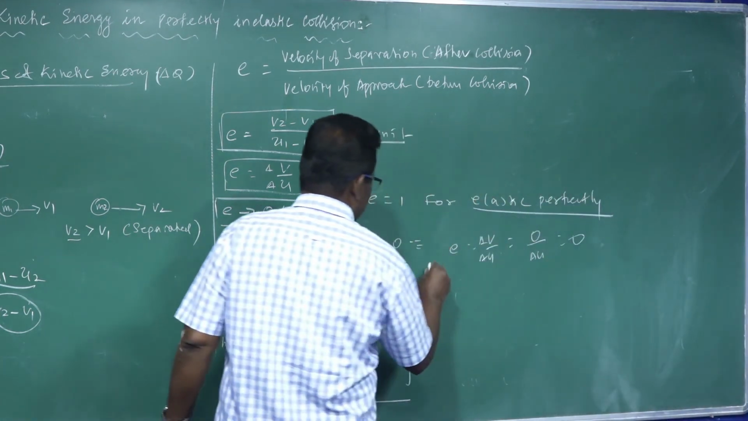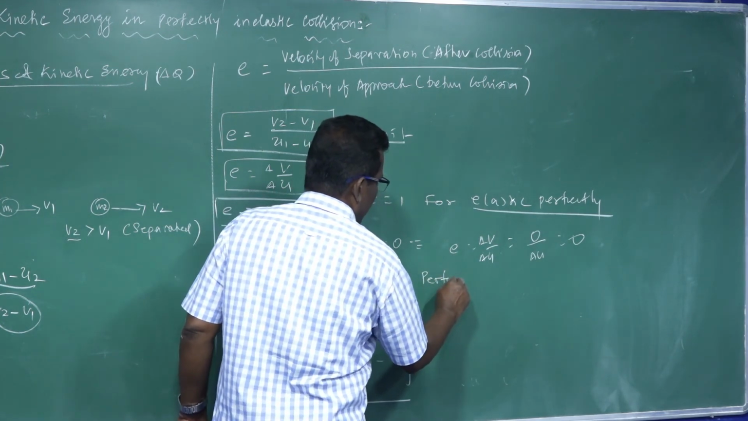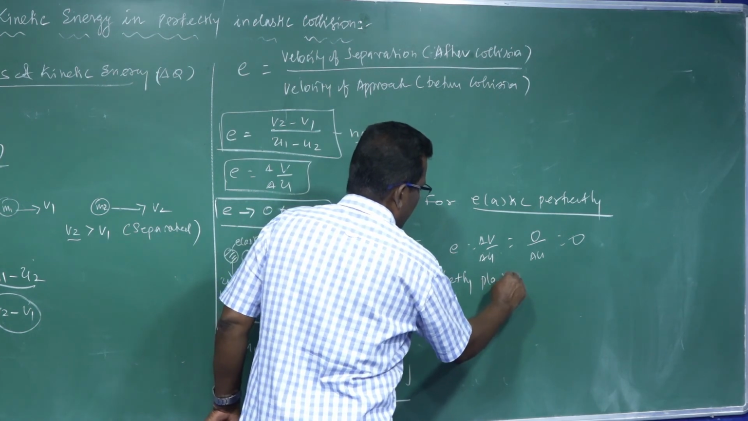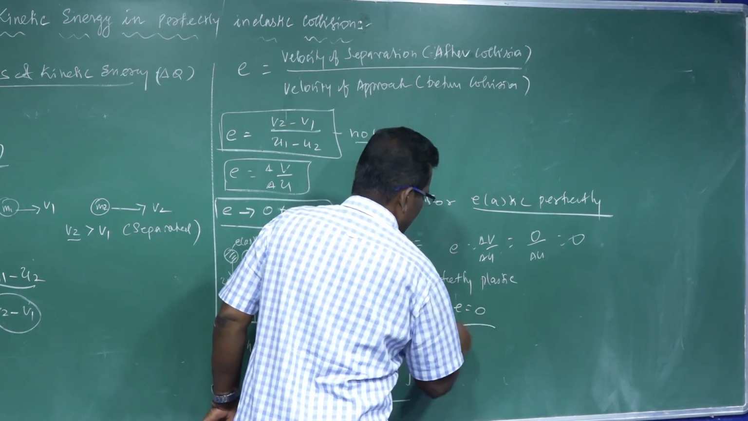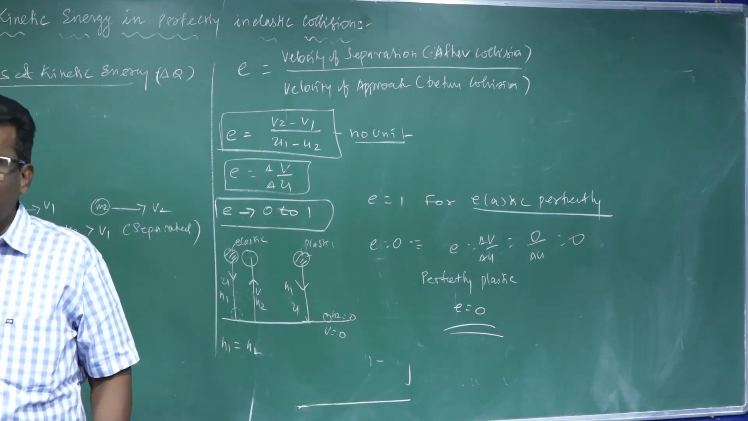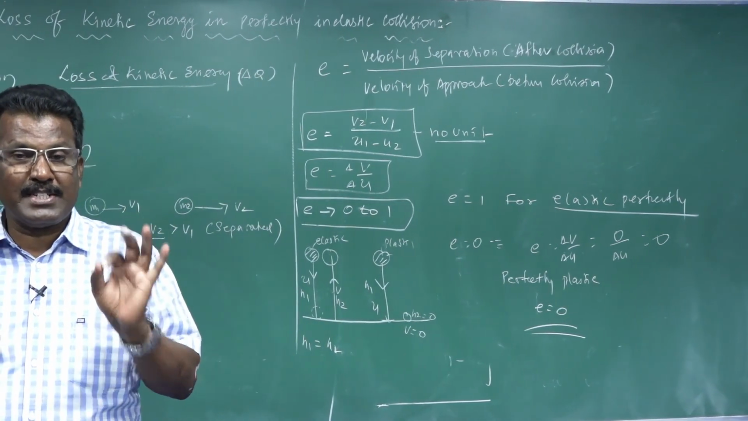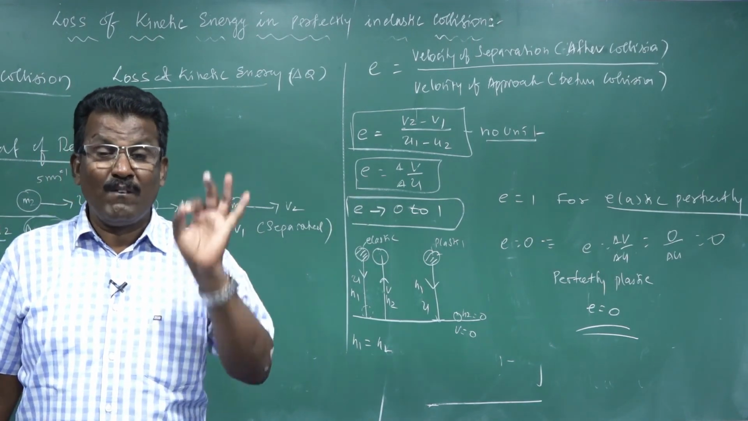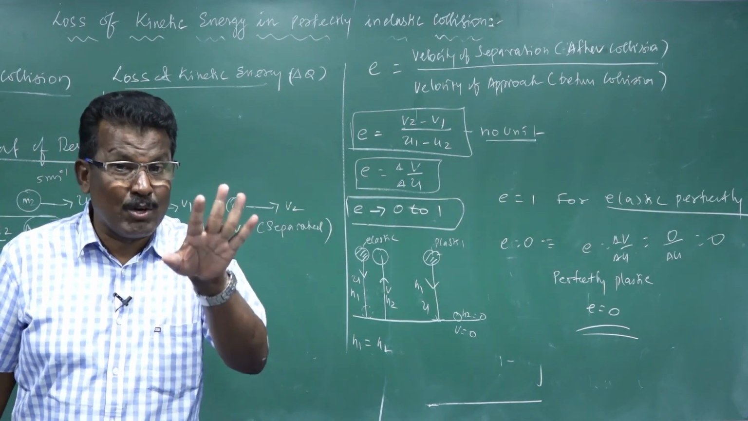So for a perfectly plastic body, E is equal to 0. So the coefficient of restitution for a perfectly elastic body is equal to 1, and for a perfectly plastic body is equal to 0.